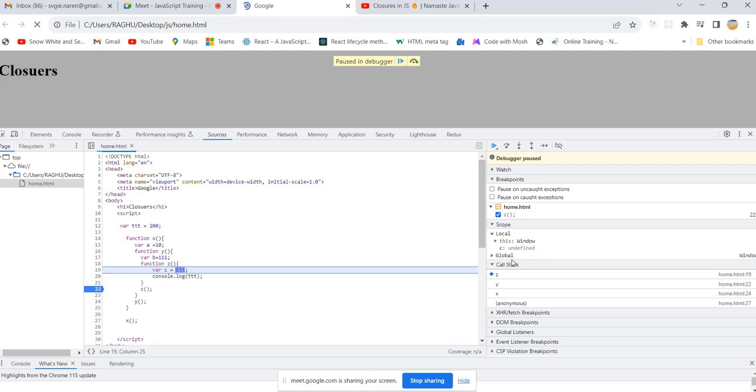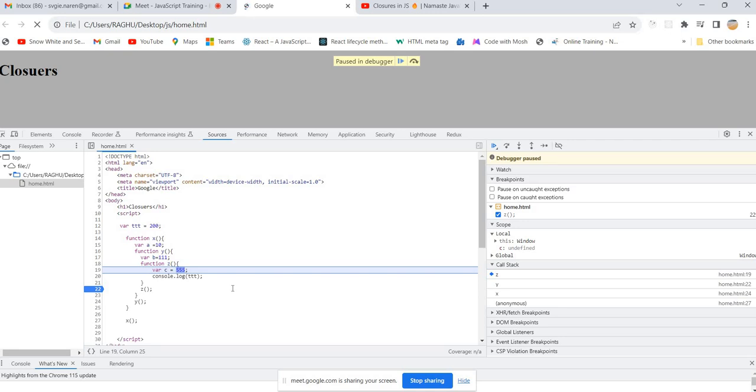No, sir. No, because for global scope you don't need to provide anything. Global scope will always be there. You don't need to specify any closure kind of thing. Got it? Yes, sir. Because that is the end, that is the whole universe. If the global execution context is not there, we can't do anything, right? So whenever you try to access a variable from global scope from any inner function, it is not going to form any closure.